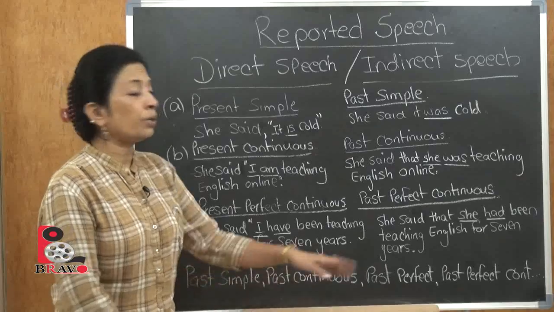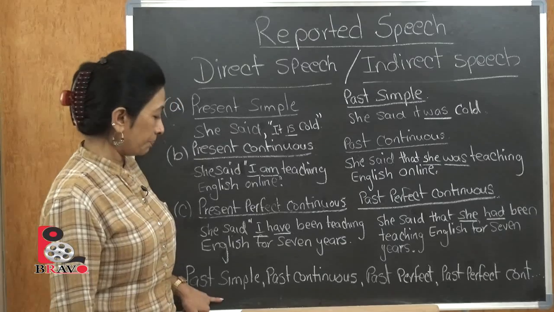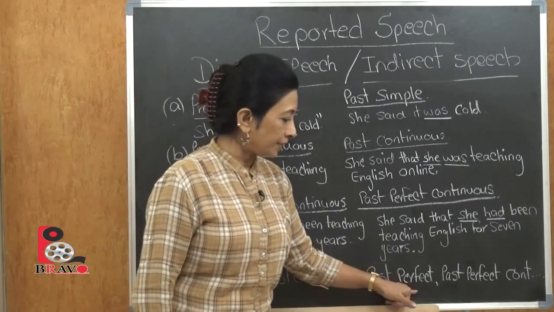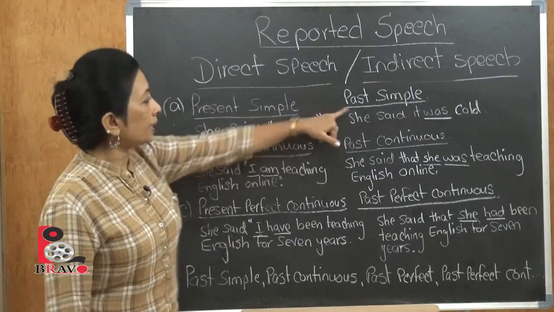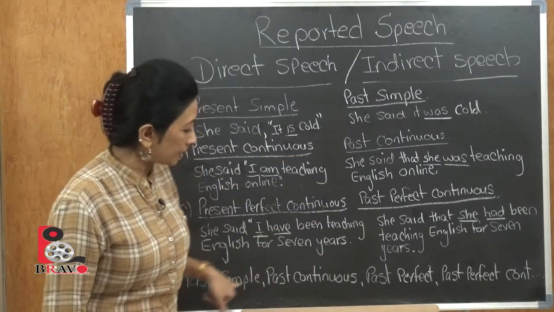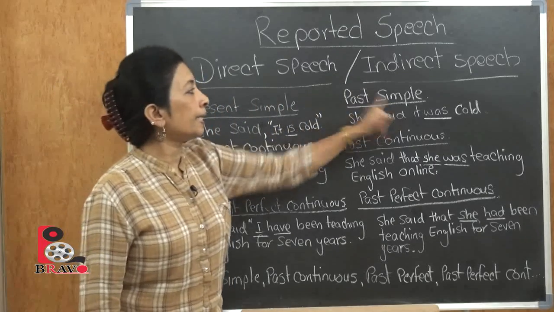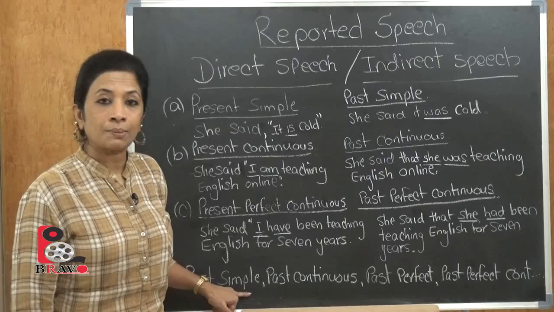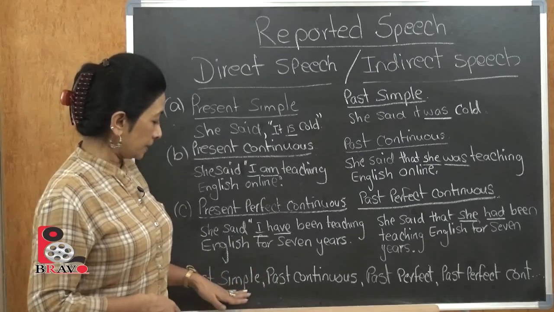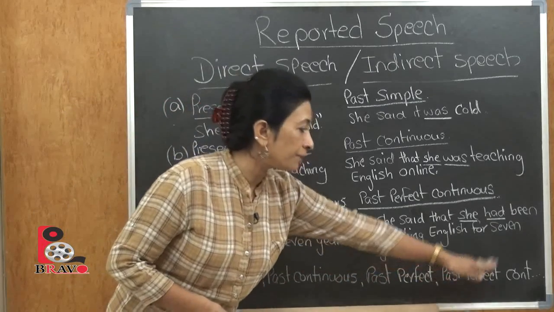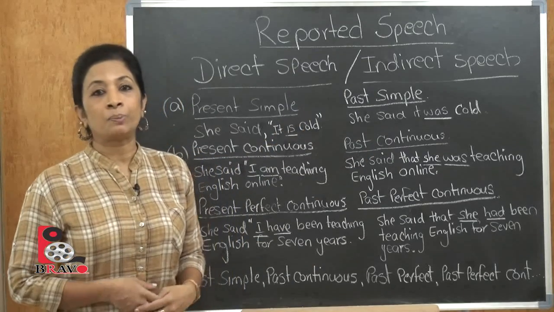Now there are 4 more examples on the subcategories which I'm going to be looking at, which are past simple, past continuous, past perfect and past perfect continuous, which are happening in direct speech. Because you'll be thinking, that is exactly the same as what I've written here. So what is the difference, I'm going to tell you. Here it becomes a past from the direct to the indirect. But here we are going to talk about the past simple in direct form, and this itself will change to indirect. So the past simple, past continuous, past perfect and the past perfect continuous in the direct speech, how that will change to indirect speech is what we are going to be looking at.